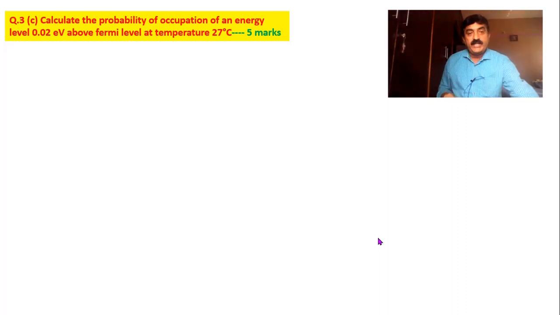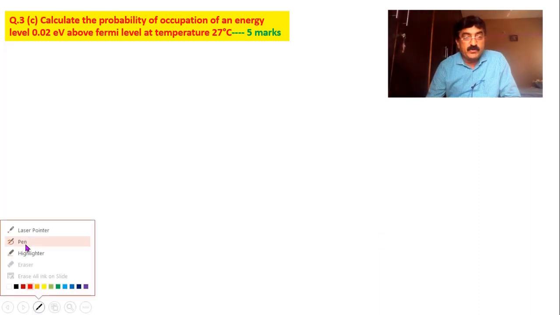Okay, now let us move on to the next question, that is question number 3C. Calculate the probability of occupation of energy level 0.02 electron volt above the Fermi level. That means you have to find out F of E at a temperature of 27 degrees centigrade. 27 degrees centigrade is as good as 300 Kelvin. Remember, always we have to take temperature in Kelvin, not in Celsius. Even if it is in Celsius, you convert that into Kelvin and then do the calculation.